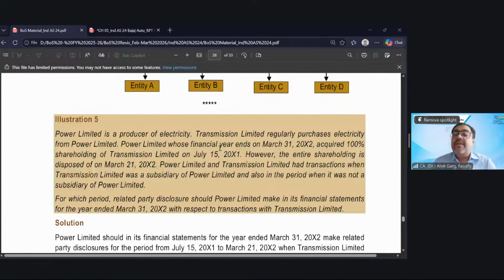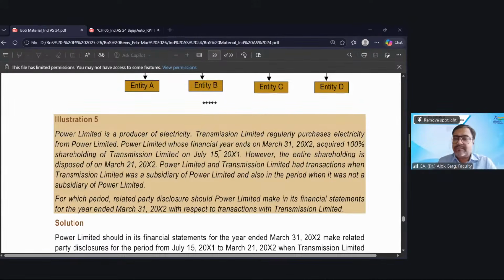I mean the balance sheet, P&L, cash flow. Whether the balance sheet of transmission is taken for consolidation, whether the P&L of transmission is taken for consolidation as per Ind AS 110, tell me. Yes, sir. In this case, yes, sir, because even though it is temporary control, we need to consider it for consolidation. Okay, so P&L for which period will you consider?